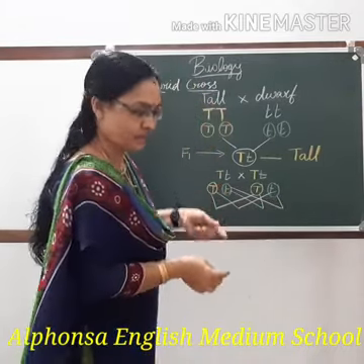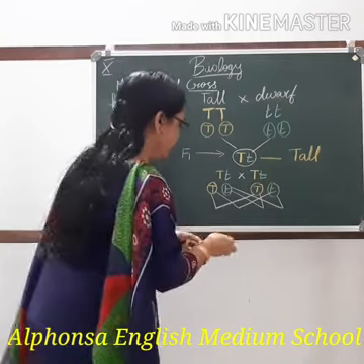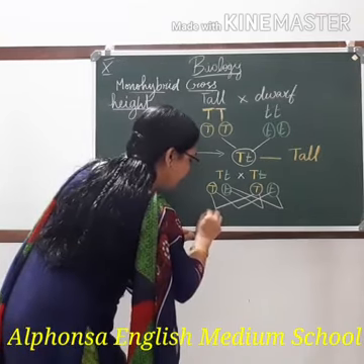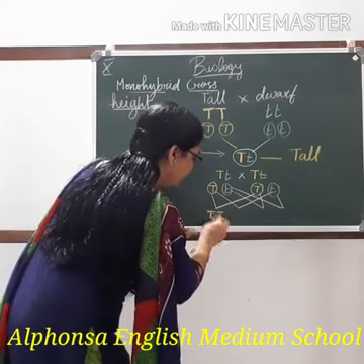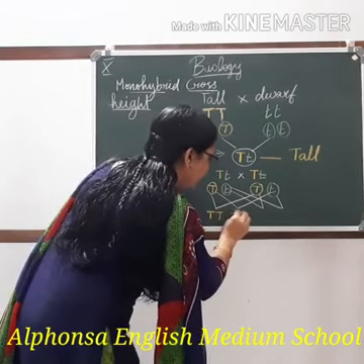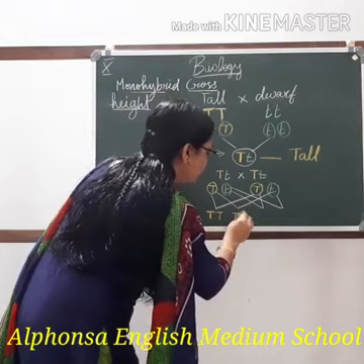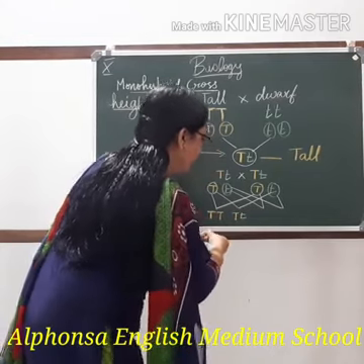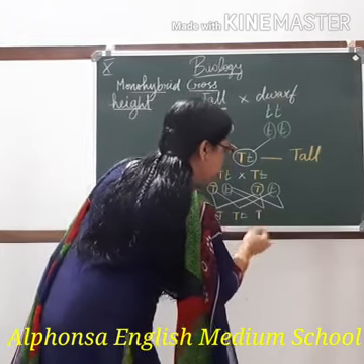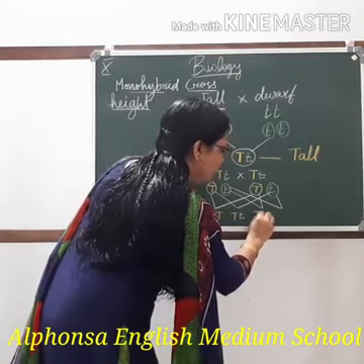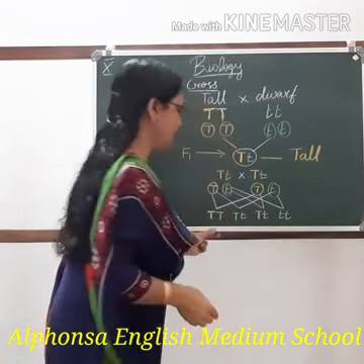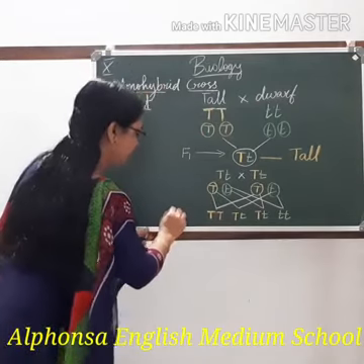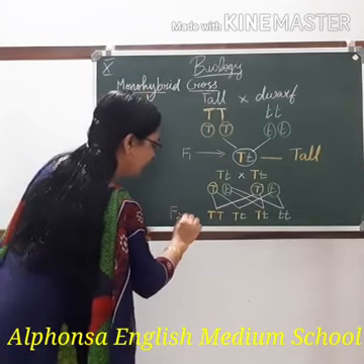So, the result will be capital T, capital T, capital T, small t, capital T, small t, small t, small t. Which generation is it? F2 generation.